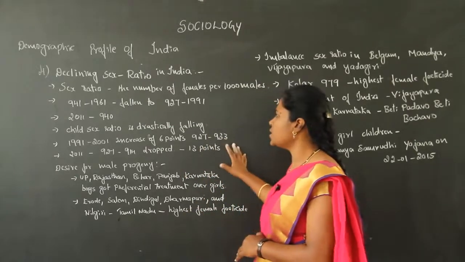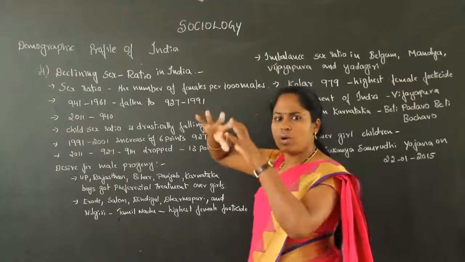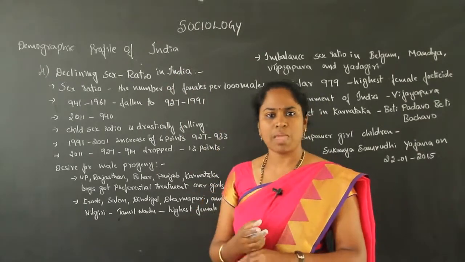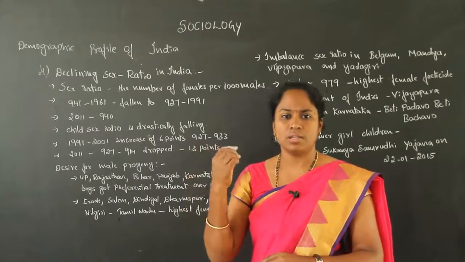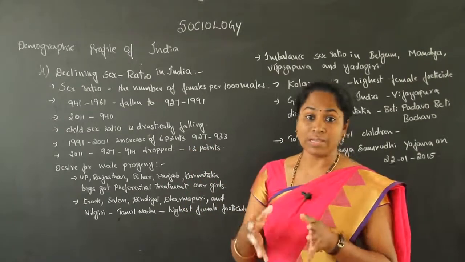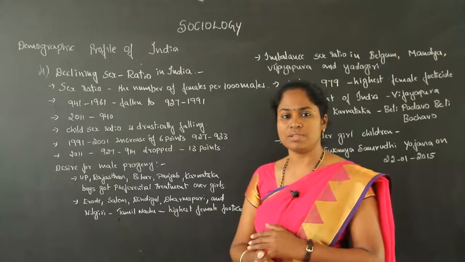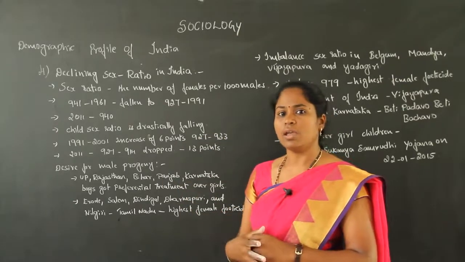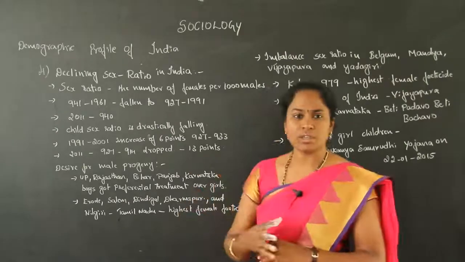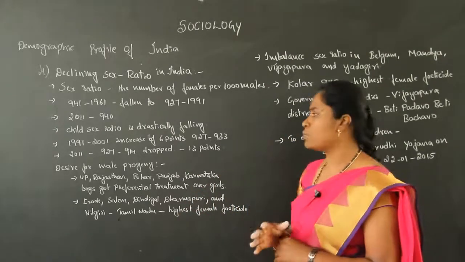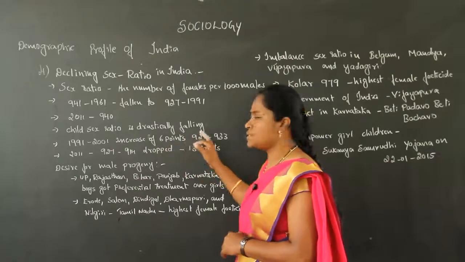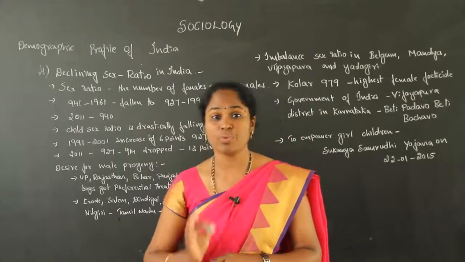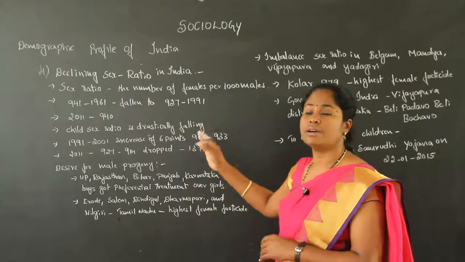Then here we can see this is the overall ratio. But when we see the policy makers as well as the public thinkers, all these people studied the society and identified the problems in the society. One main problem is that the child sex ratio is drastically falling in the Indian society. We have a major problem in the child sex ratio.